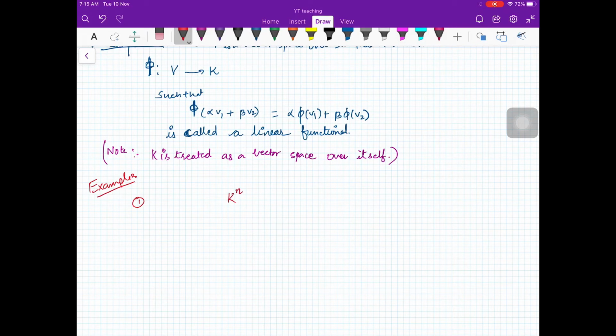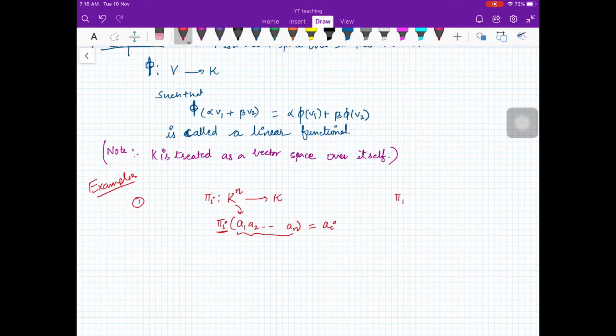K^n is a vector space. We know this is the vector space of all n-tuples with elements from the field K. To K you can define a linear transformation which is actually a linear functional. I'm denoting it with phi_i. I'm saying that phi_i will take the vector a1, a2, ..., an to its ith component, so it will take you to ai.